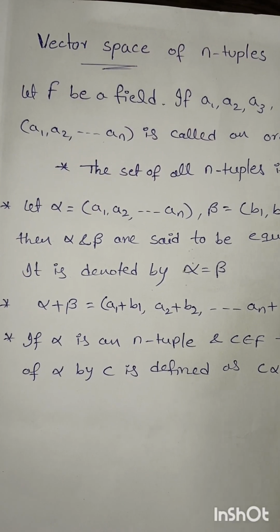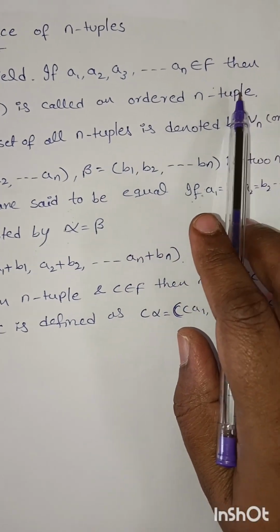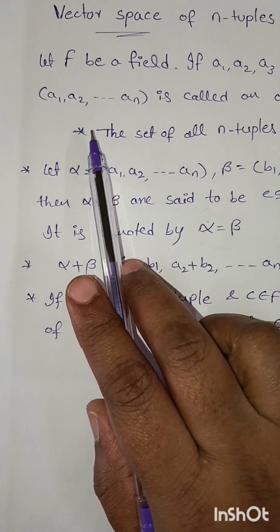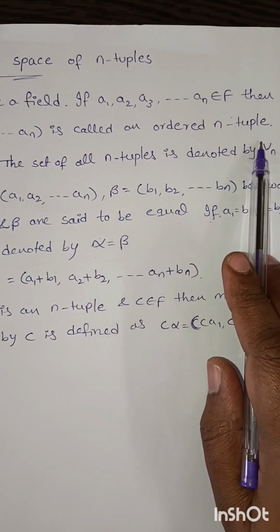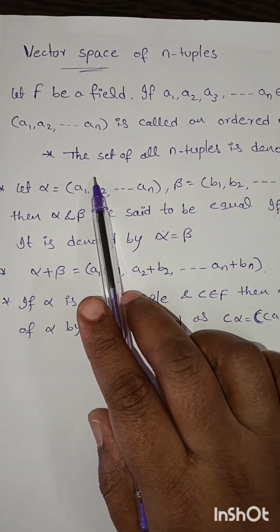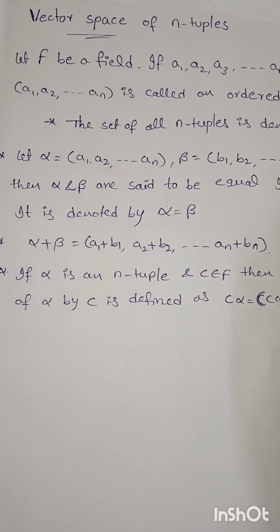Space of n-tuples. Let F be a field. If a1, a2, a3 and so on an belong to F, then (a1, a2, and so on an) is called an ordered n-tuple. The set of all n-tuples is denoted by Vn or F^n.